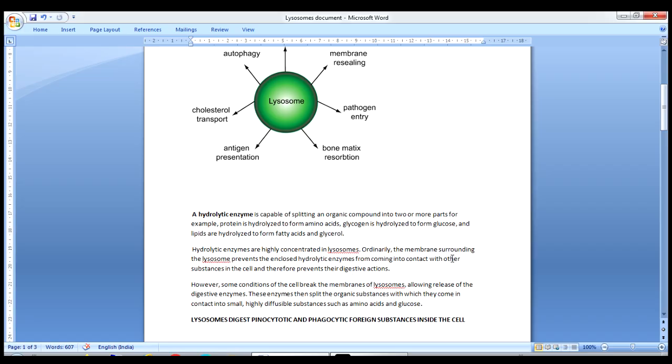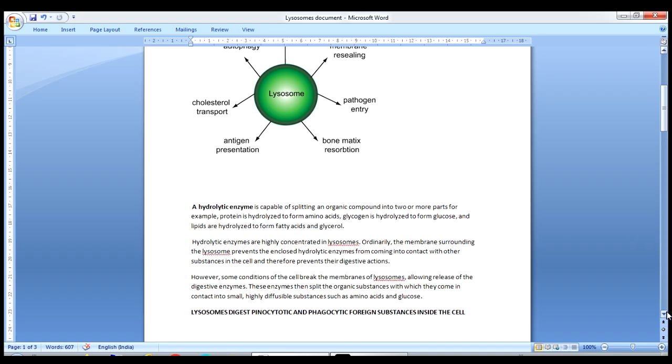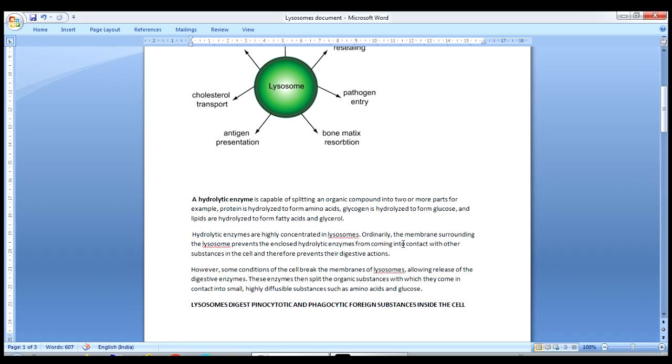The membrane surrounding the lysosome prevents the enclosed hydrolytic enzymes from coming in contact with other substances in the cell, and therefore prevents their digestive reactions. Understand? Here the lysosomes, which are holding these hydrolytic enzymes in the form of small vesicles, cannot come in contact with other parts of the cell because they are enclosed by the lysosome membrane. Understand? So that's what they are going to say.